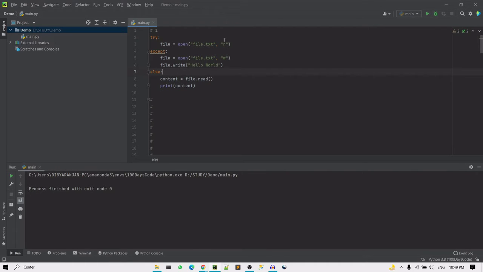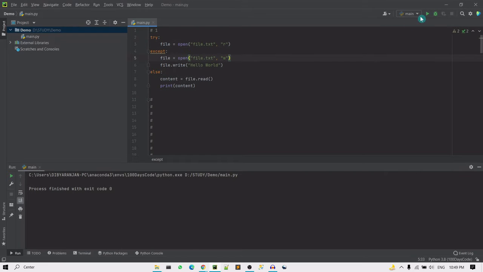So the try block will execute the code. If there is any error, it will come to the except block, and if it doesn't find any error, then it basically executes the else block. Okay, so currently you can see under my directory I don't have the file mentioned here.